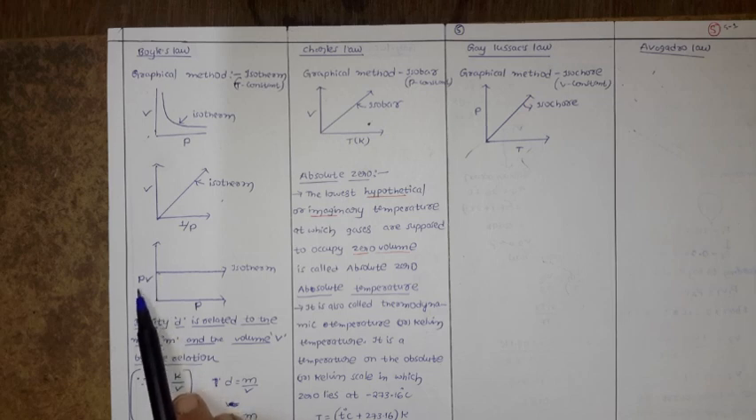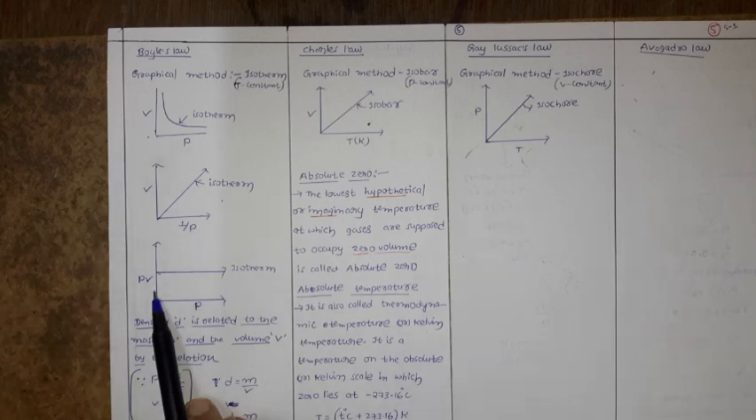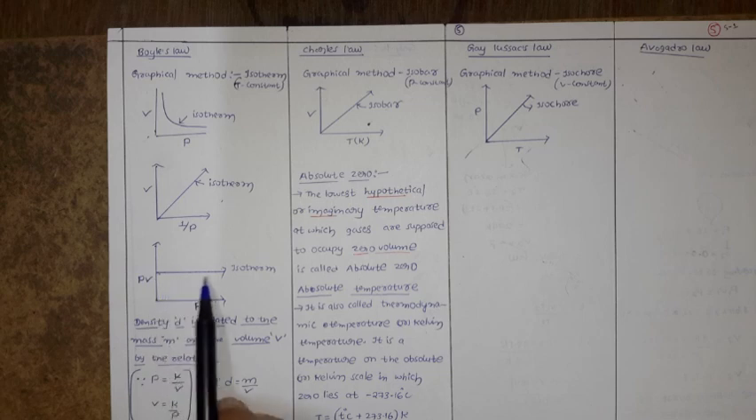For example, pressure is 2 atm, volume is 3 liters, so 2 into 3 is 6. If you go for the reverse, pressure is 3 atm and volume is 2 liters, the product is again 6. So the product of PV should be constant. So we are getting the PV product is constant.